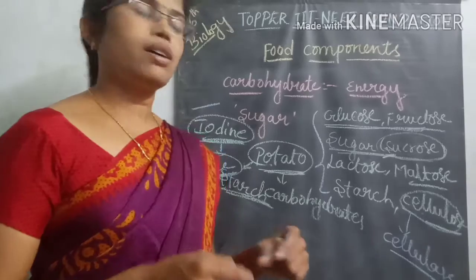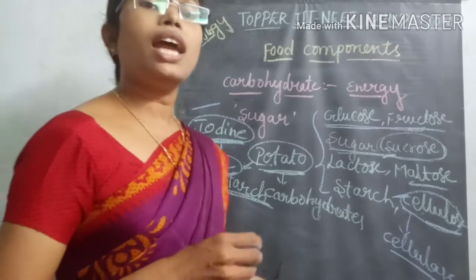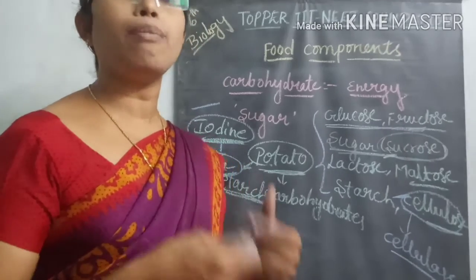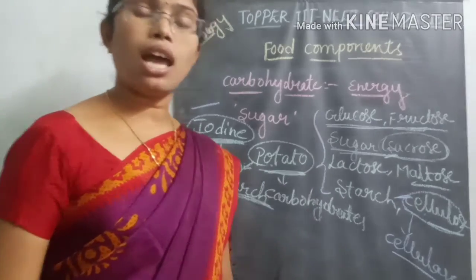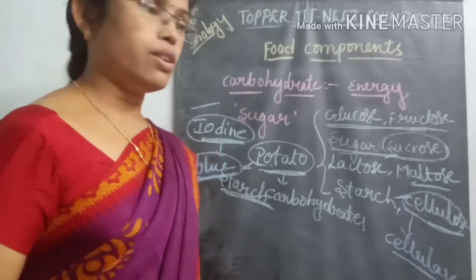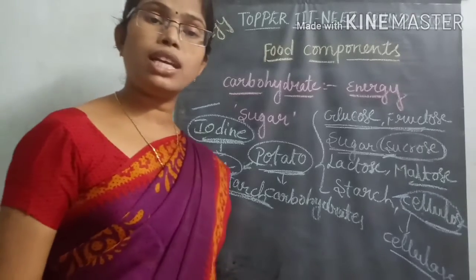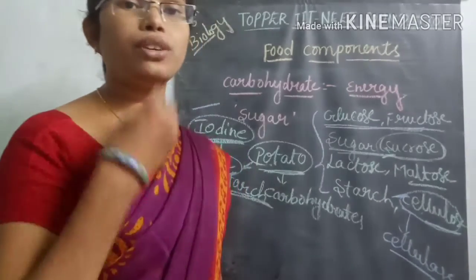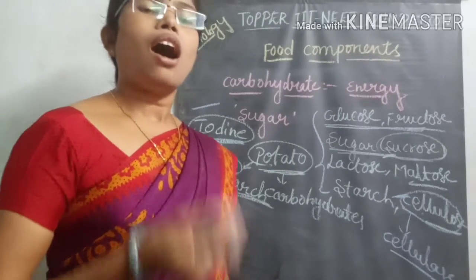The cellulose is very helpful for easy bowel movement during the elimination of waste material or fecal material. For example, if you take food material without starch, cellulose, or fibrous material into our body, then whatever the food material after digestion